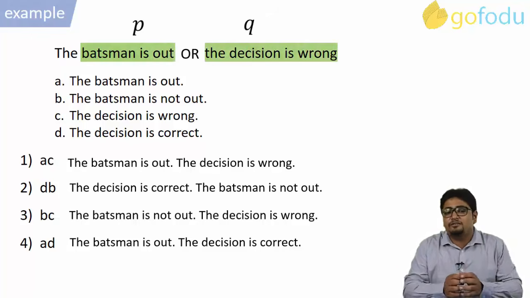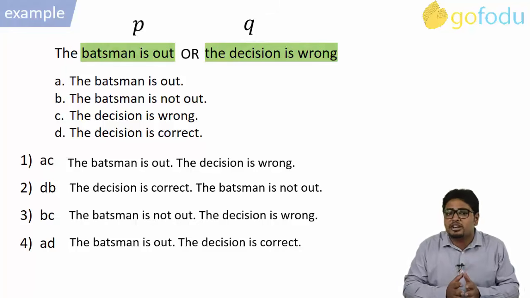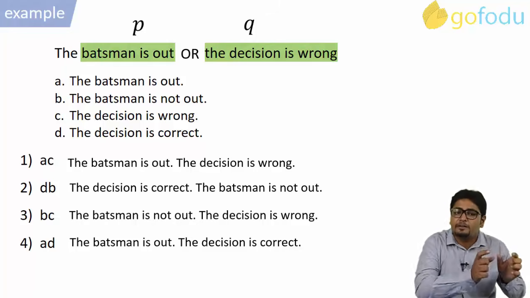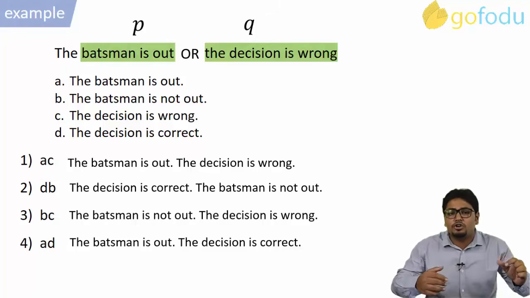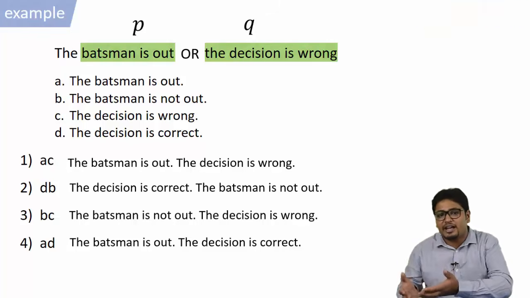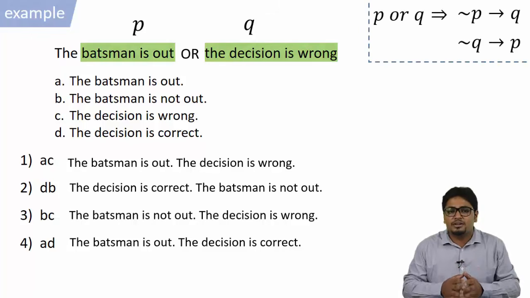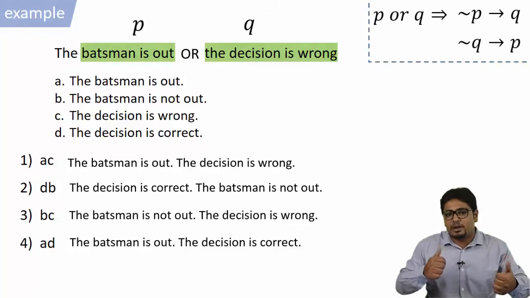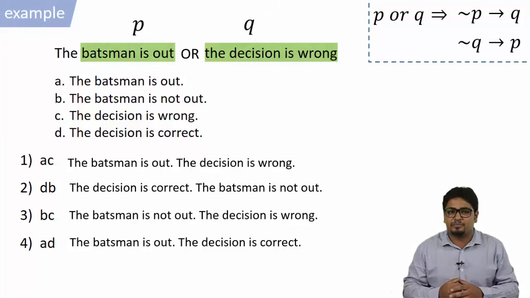As discussed, if two statements are connected by OR, then at least one of the two statements has to be correct. Whenever one statement, that is either P or Q, is given as true, then we cannot conclude anything about the other statement. Also, if P or Q is negated, then the other statement has to be true, because at least one of the statements has to be true. Therefore, negation of P implying Q and negation of Q implying P has to be our answer.